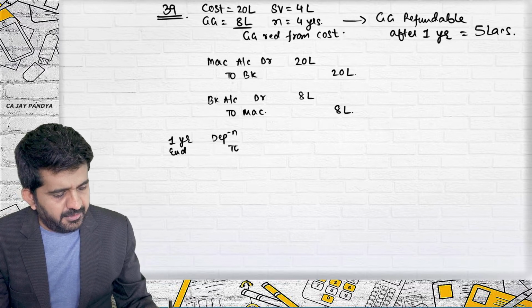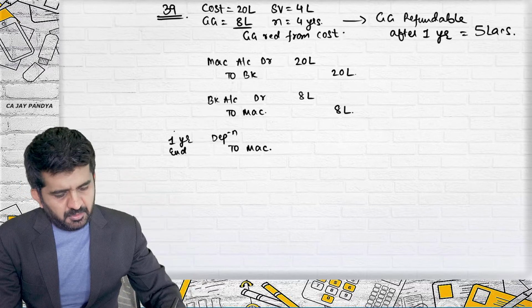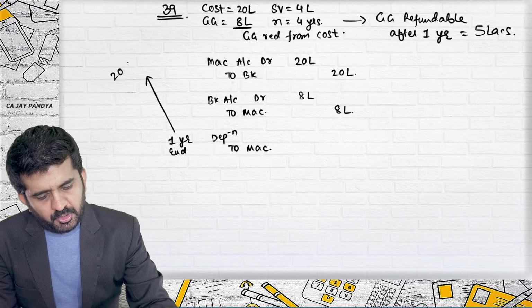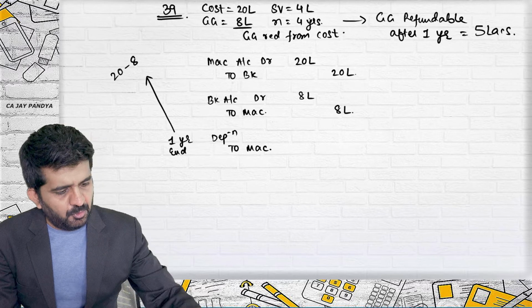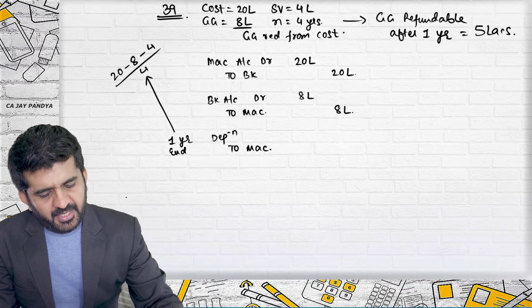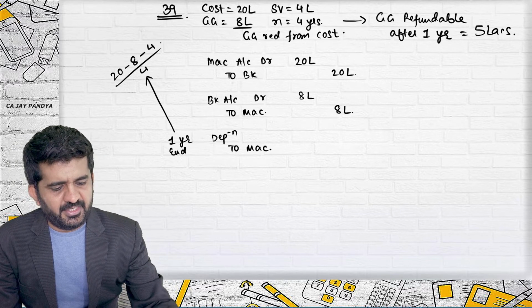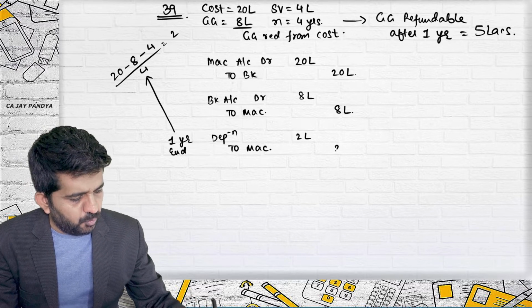First year depreciation. Depreciation account debit to machinery. How much will be depreciation? Let me do the calculation. 20 minus 8 lakhs. This is my depreciable amount. Scrap value is 4 lakhs divided by 4. So this is 20 minus 12 minus 4, 8 divided by 4. So depreciation every year will be 2 lakhs.